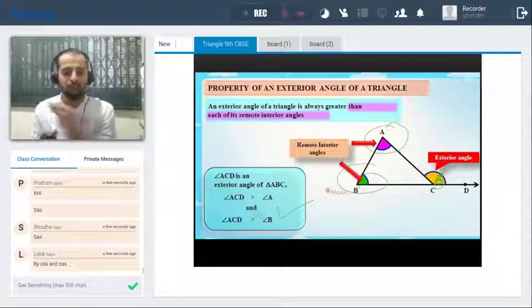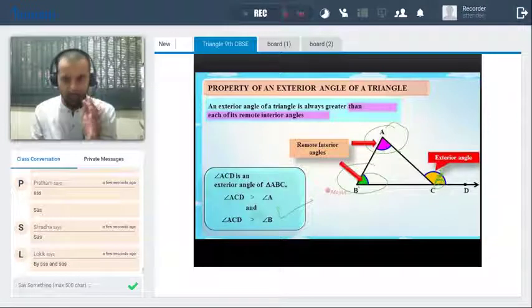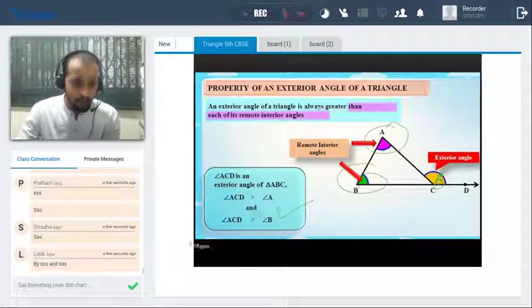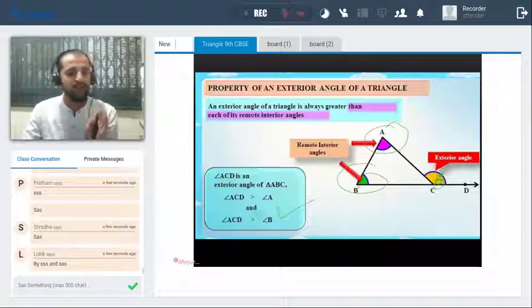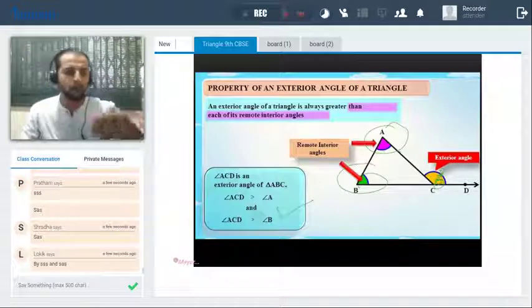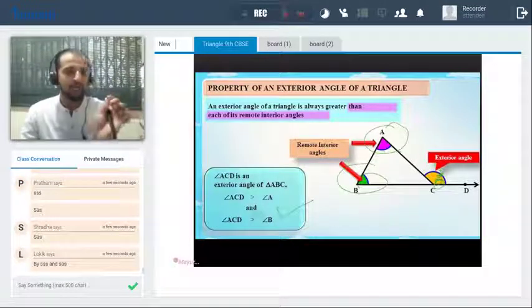So I hope there is no confusion in this whole lecture. Any confusion? And Pratham, your question number 6, can you tell me in detail from which exercise it is? I will definitely provide you the solution of question number 6. Maybe from 7.2 or 7.3, so just tell me the exact question number.